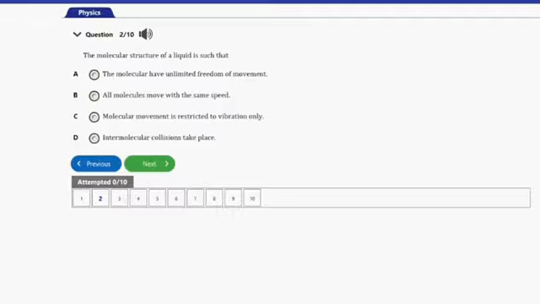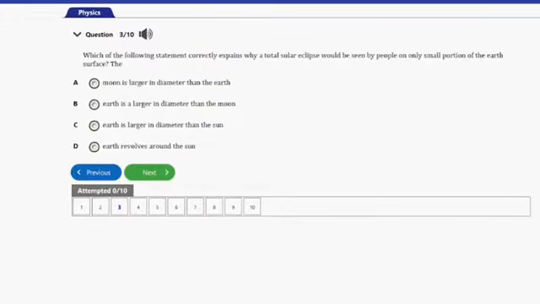So guys, the answer to this question is option D. The molecular structure of a liquid is such that intermolecular collisions take place. And that's it for this question. Let's go ahead and consider the next question, guys. That's question number 3 here.